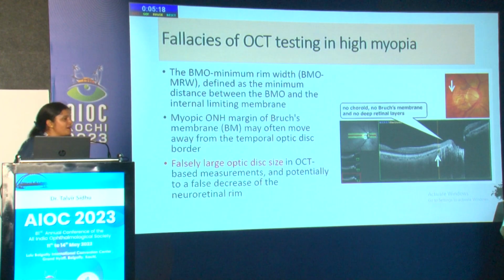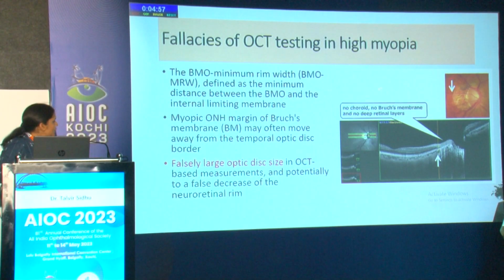So if our visual fields and optic nerves look very non-decisive about glaucoma or just high myopic findings, then we tend to rely on the OCT in myopia. But OCT itself also has some fallacies. Don't worry, I'll come to a part where I'll provide some solution to all these problems.